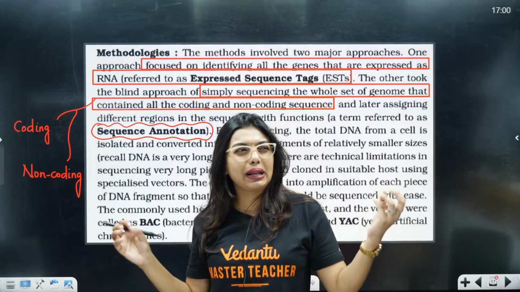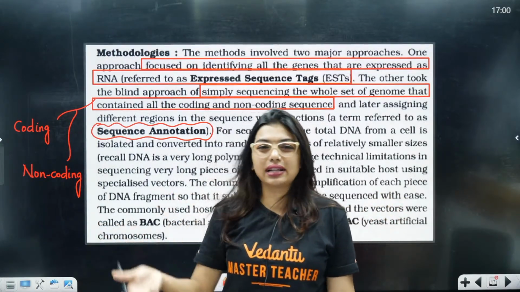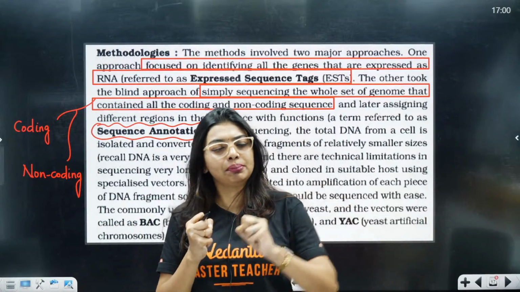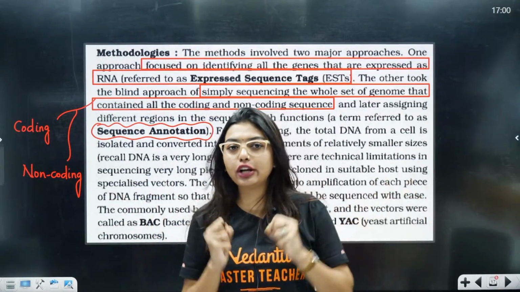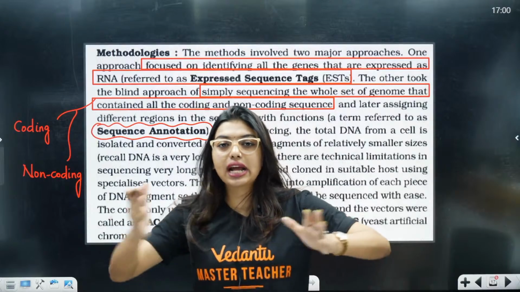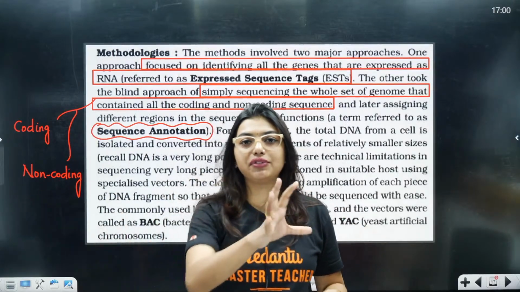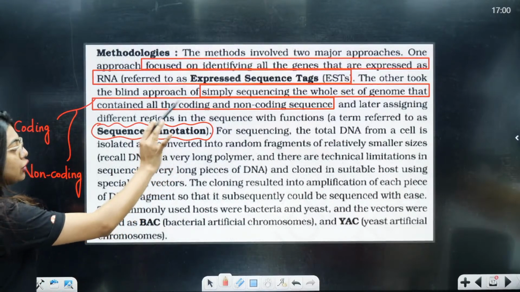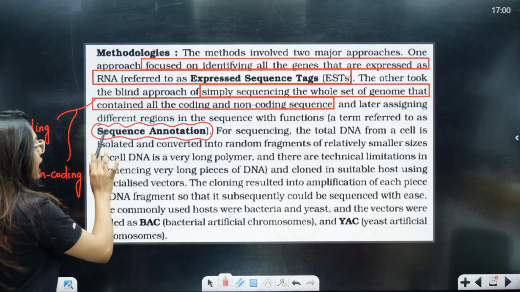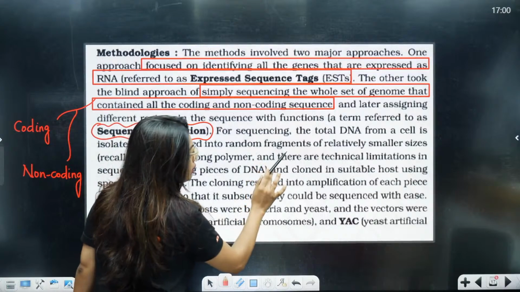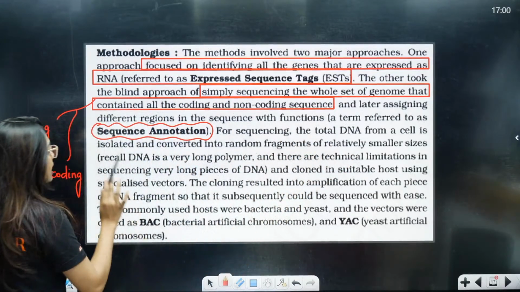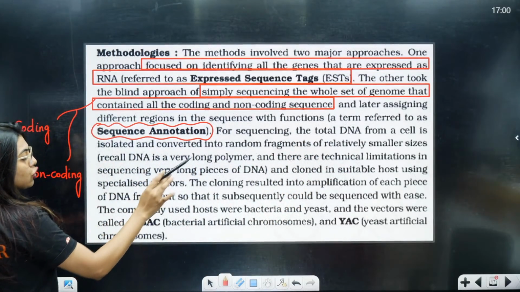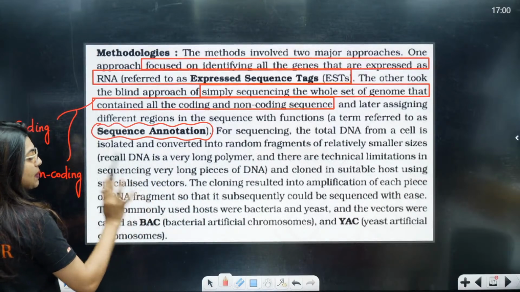The second approach was a blind approach. I'll take all the genome, be it coding or non-coding. Then I am going to categorize them and give each of them one function. That was called sequence annotation. For sequencing, the total DNA from a cell is isolated, converted into random fragments of relatively smaller size, and cloned in a suitable host using a specialized vector.